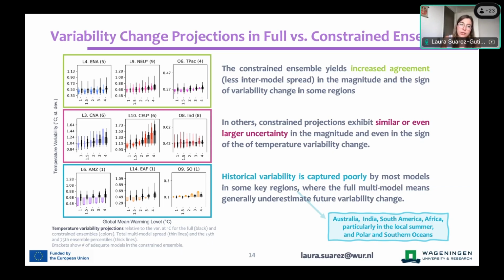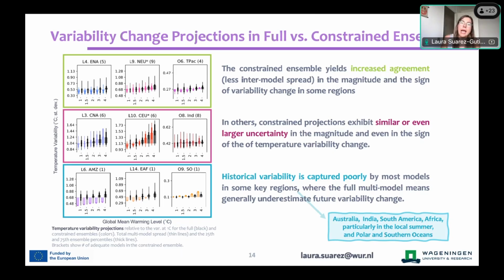However, for many regions, we find a large enough number of models that perform well and kick out the ones that do not perform as well, yet the constrained spread in projections is not reduced. In some cases, it's even increased, with the central percentile being wider than for the full model spread. So you can see this here in this red box. So for these regions, we indeed find models that perform well, yet these models still largely disagree in future changes in temperature variability, both in the intensity and, in some cases, even in the direction of change. So performing this constraint with whatever the past tells us is not sufficient to reduce the uncertainty towards the future in these regions.